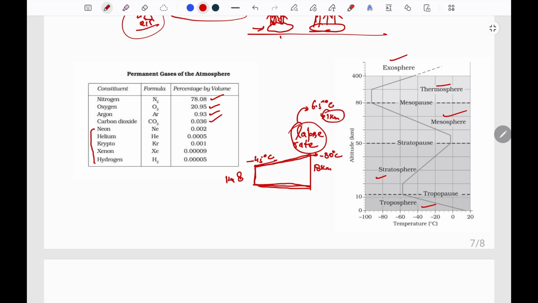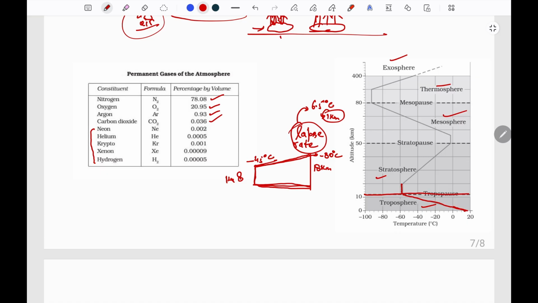And this layer between the troposphere and stratosphere is known as the tropopause, and here the temperature is generally constant. You can see in this chart that the temperature decreases as we move upwards. In the stratosphere, we witness the ozone layer, which protects us from UV rays.